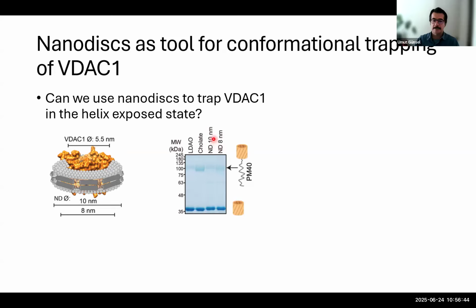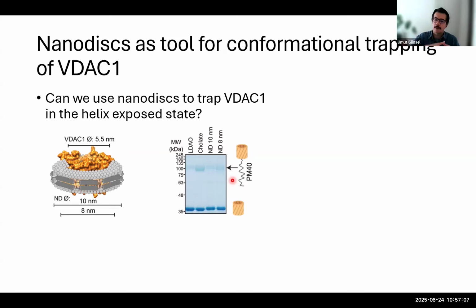What we found here is that the larger nanodisk gives enough space to VDAC for its canonical helix-inside conformation. And the smaller nanodisks generated a more confined environment, and then the helix goes out of the barrel.